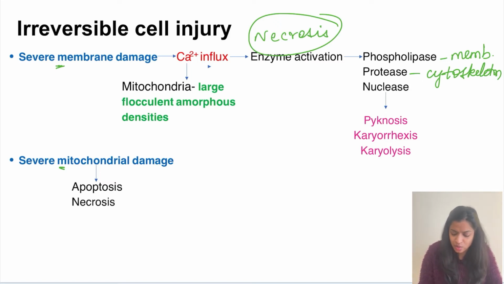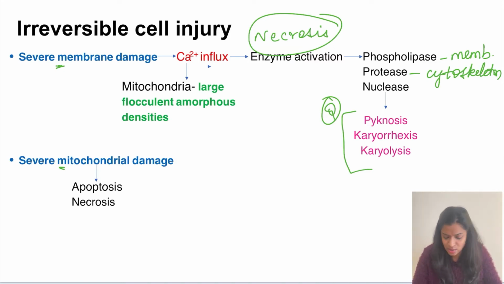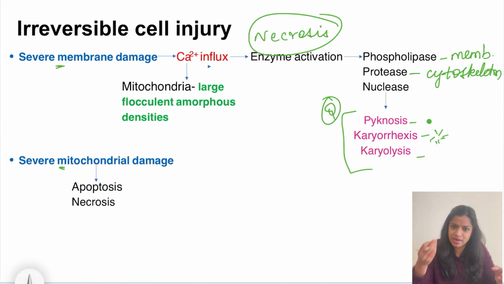So the nucleus will undergo characteristic changes, which is pycnosis, karyorrhexis and karyolysis. Remember, it is in this order only you have to remember: pycnosis, karyorrhexis and karyolysis. So what is pycnosis? Pycnosis is nothing but the chromatin is getting condensed. The nuclear chromatin is getting condensed and darkened in appearance. Okay, hyperchromatic condensed nucleus is the pycnosis. While karyorrhexis means something is breaking or fragmenting. So this karyorrhexis is when the nucleus gets fragmented. While karyolysis is the nucleus itself is lost. It is being broken down.